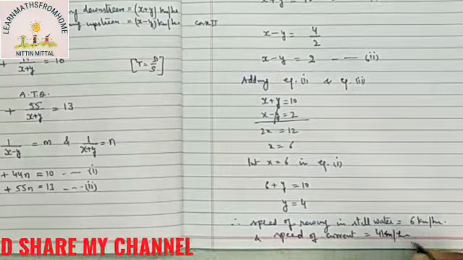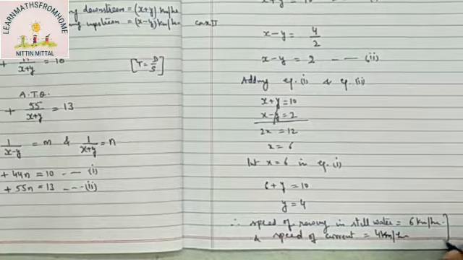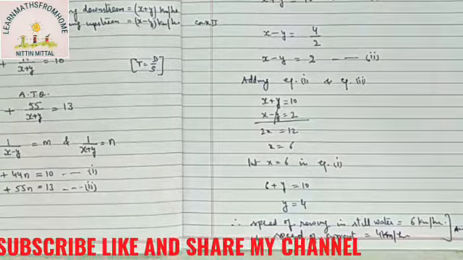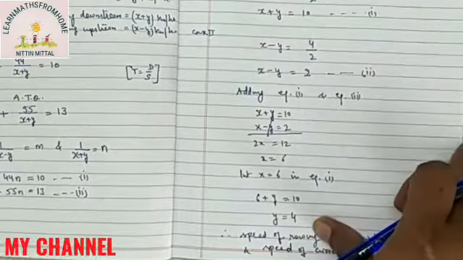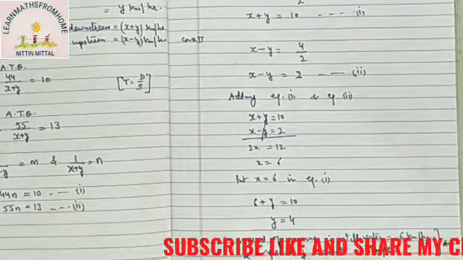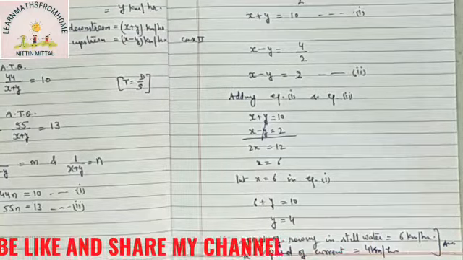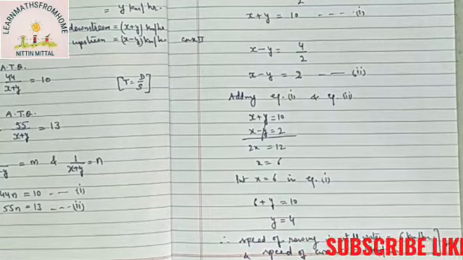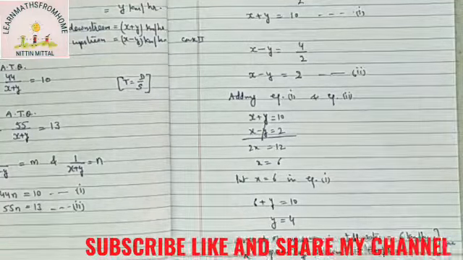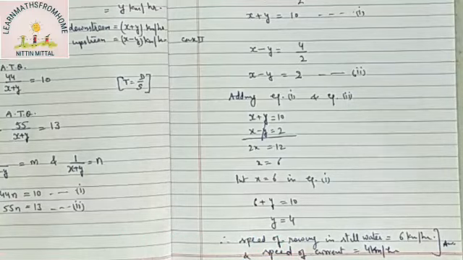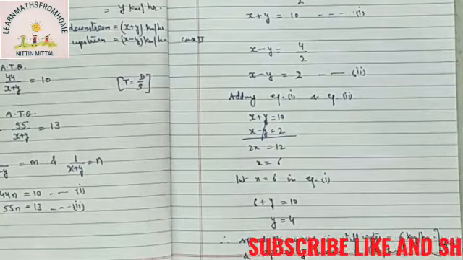So this is the answer, right? This is the solution of your upstream downstream question. There are two questions, one is example 19 and one is question number 1 of exercise 3.6. These questions are very important. The example is more important as compared to this question, because this question is very simple and ordinary. The example is more important, so don't miss either of the two, right?